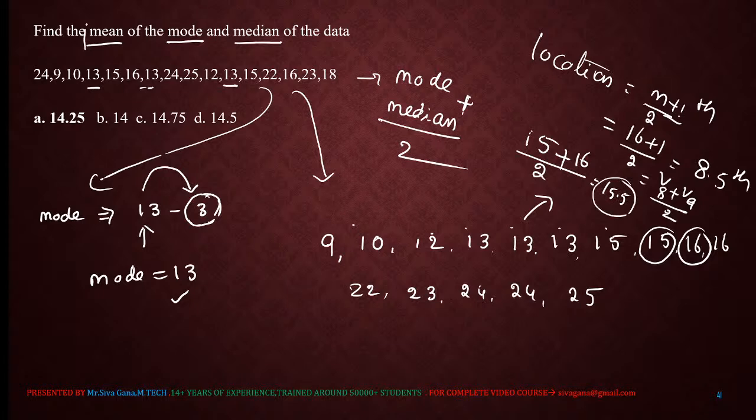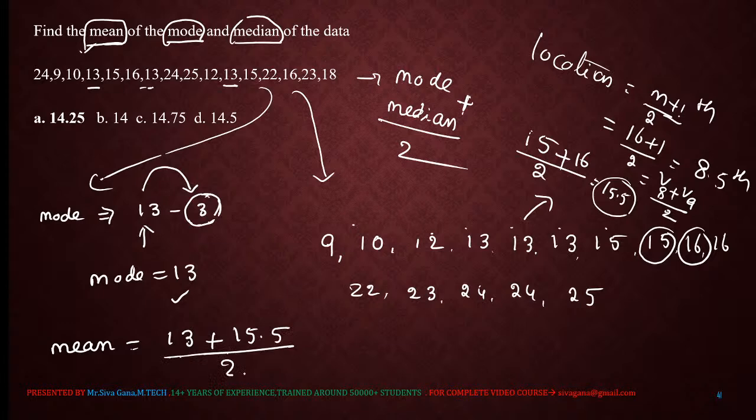What we need is the mean of the median and mode. Mode calculation and median calculation are over. Mean is nothing but their average. Mode is how much? 13. Median is how much? 15.5. Their mean value is 13 plus 15.5, that is 28.5, by 2, which is 14.25. 14.25 is the required answer.